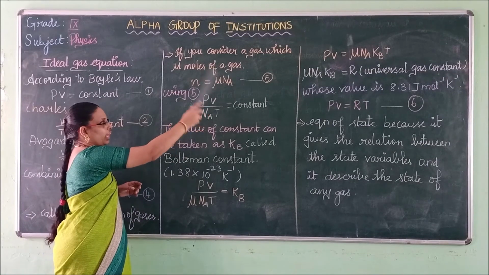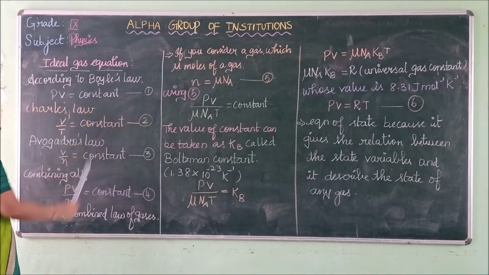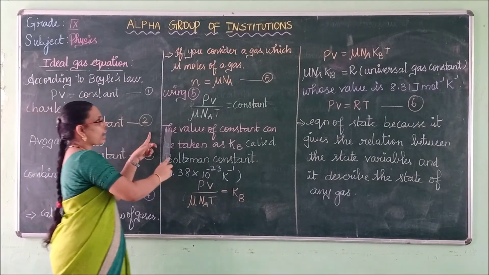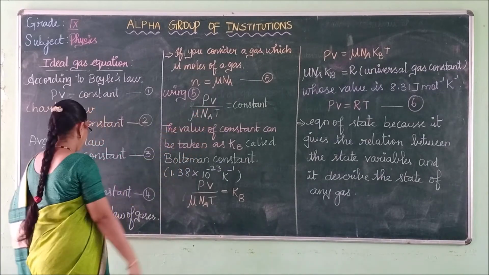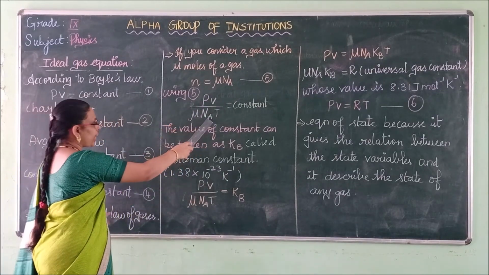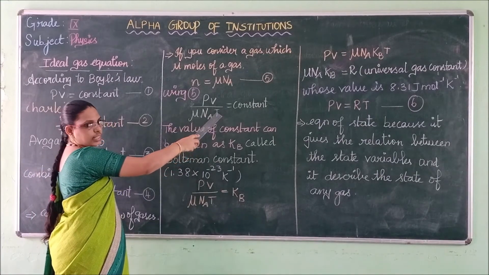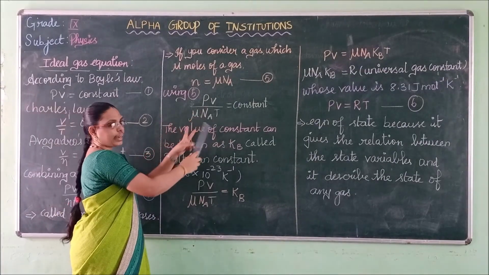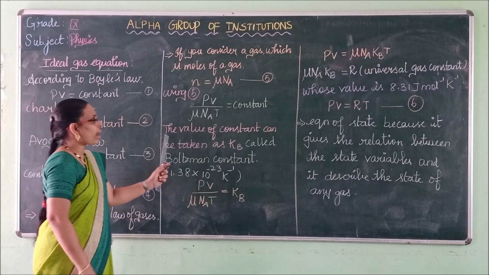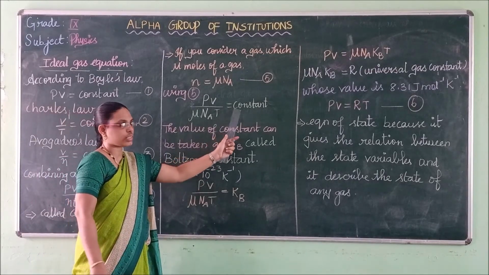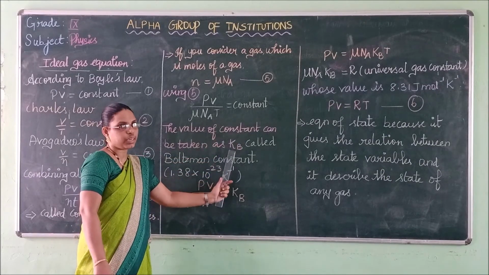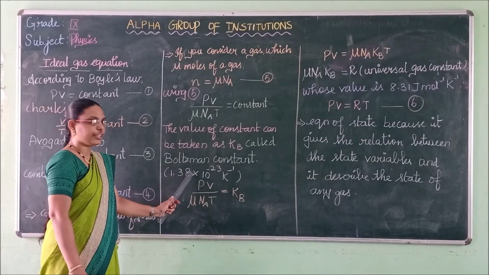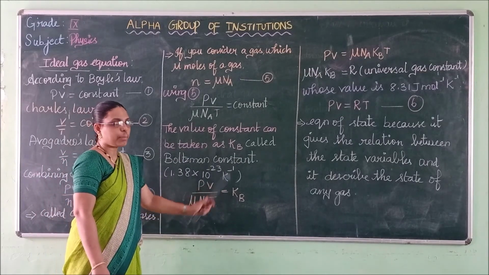Then using this fifth equation and the fourth, combined equation, this should be written as PV by mu NA into T equal to constant, where the number of moles is written as mu NA. Understand? Next, the value of the constant can be taken as Kb. Kb is called the Boltzmann constant, which is 1.38 into 10 power minus 23 Kelvin power minus 1.